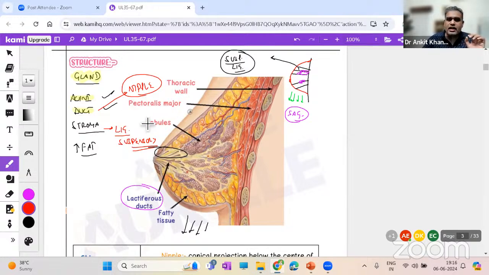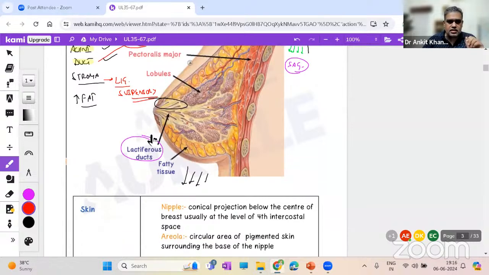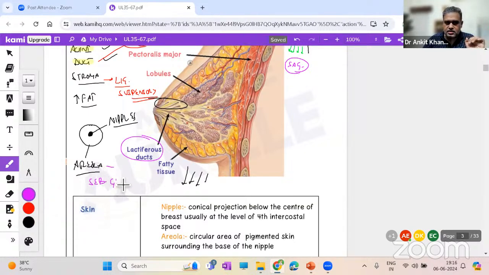Nipples, on the other hand, are covered by the areola. I'll just show you that structure also. Let us discuss that also. See, these are the nipples over here, where the ducts are opening. Outside the nipples, you have an areola. So you have areola over here and nipples over here, right? Nipple function, we know: nipples have the ducts. What is this areola doing? Areola basically has sebaceous glands.